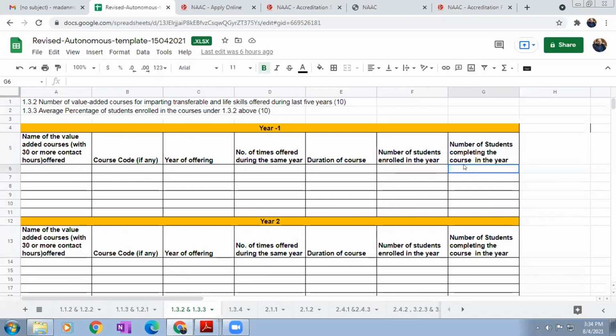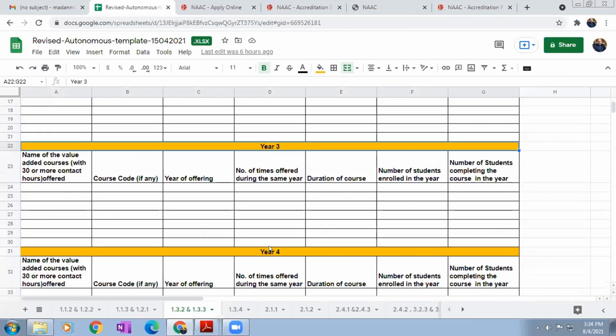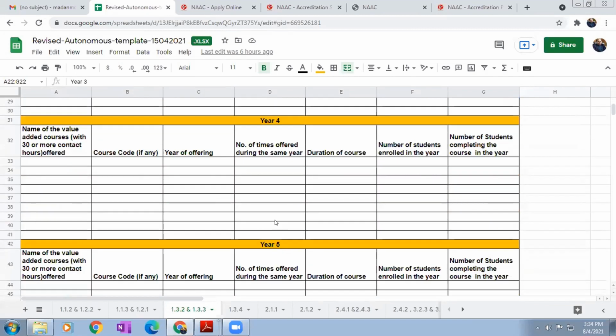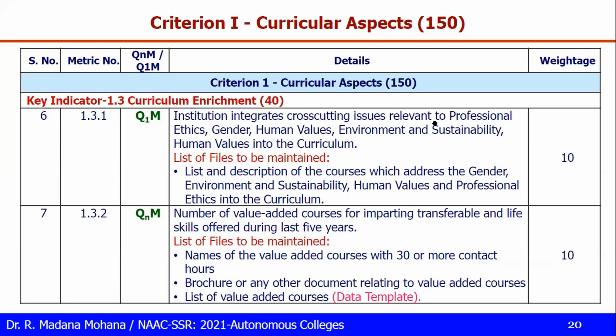Completing means you have to collect some completion certificate. Like that, see here they have mentioned year 1, last year means 2021, then year 2, 1920, then year 3, 1819. So five years of data needs to be maintained. These are all the courses you have to maintain as per the data template, with minimum 30 hours.